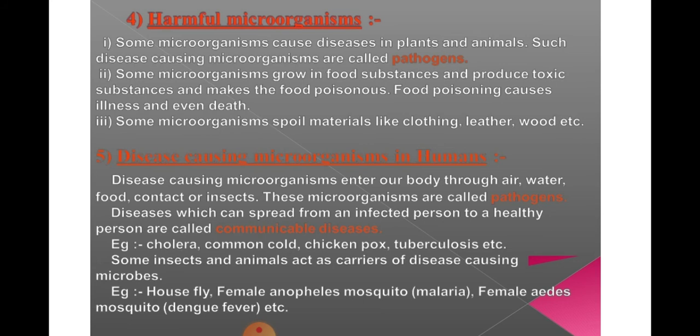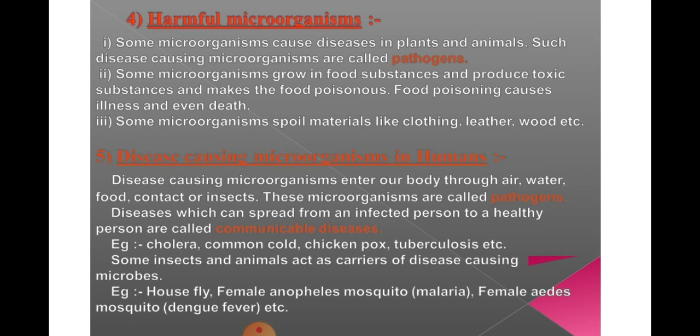Okay, for example, cholera, common cold, chickenpox, tuberculosis, etc. Nowadays a communicable disease is in the limelight, which is known as COVID-19, and here a virus, coronavirus, is responsible for that disease.